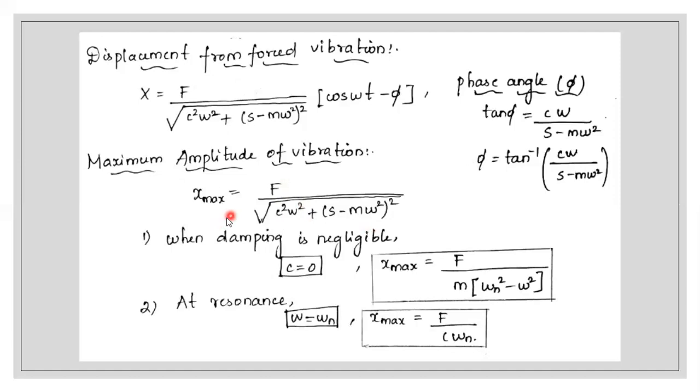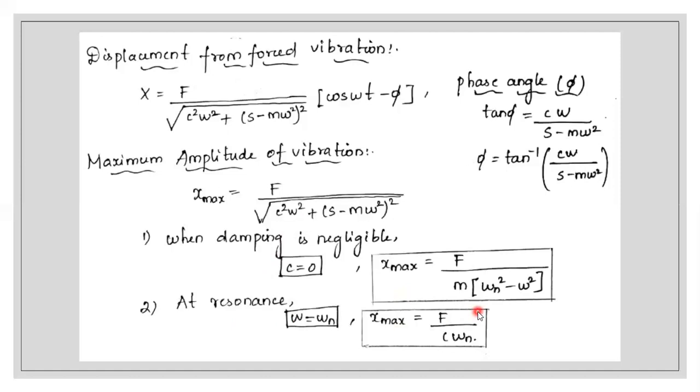Once they ask us to calculate the phase angle, this is the common formula: tan phi equals C omega by S minus M omega square. Keep phi on the left hand side and take tan inverse to the other side. So this is the formula for phase angle. In a question, if they give a condition of neglecting damping, then put C equal to 0, and the X max formula will be like this. If they give a resonance condition, then omega will be equal to omega n, so the X max formula changes to this.